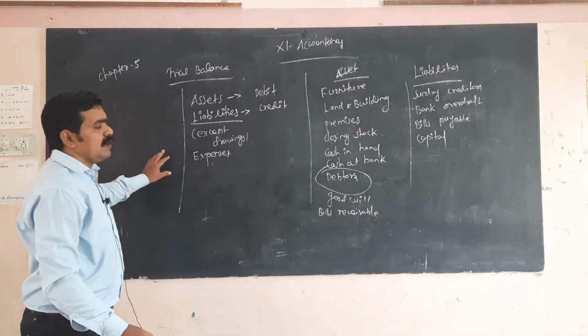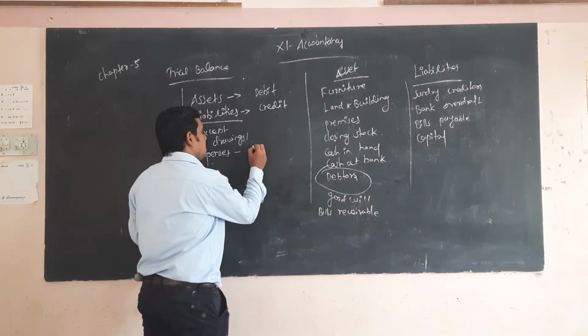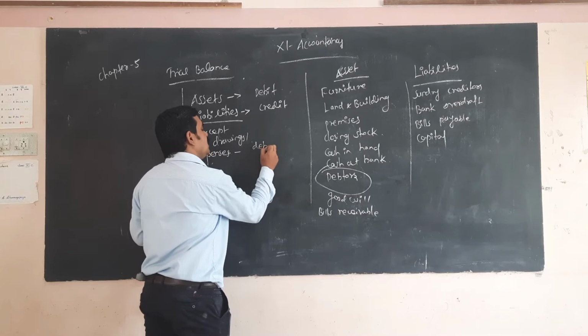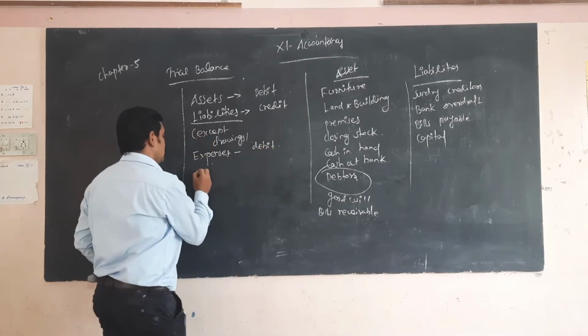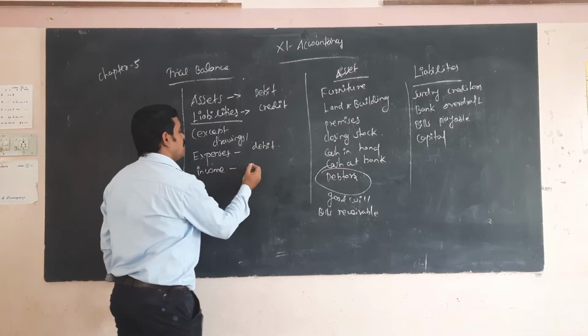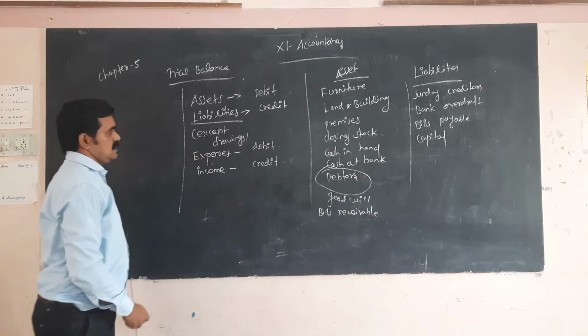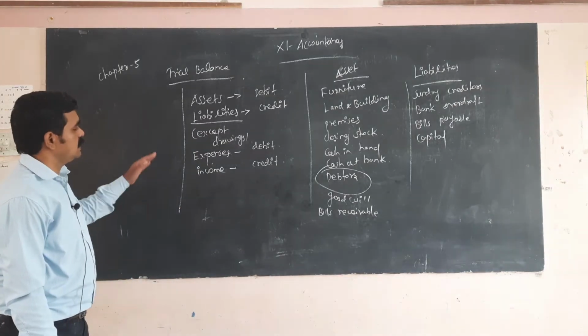These are the things you have to consider when you are calculating the trial balance. Expenses come under the debit side in the trial balance. Income comes under the credit side.